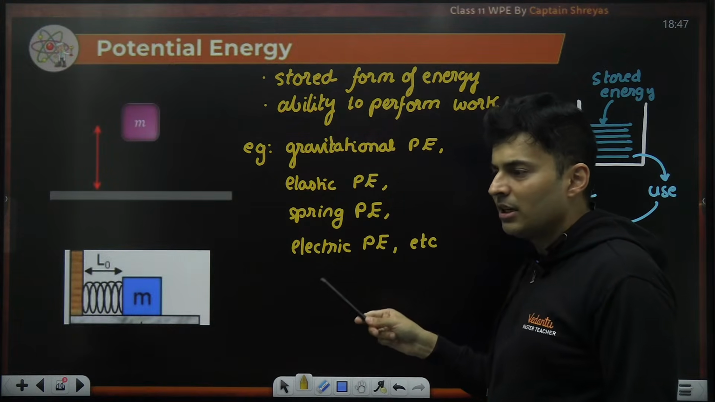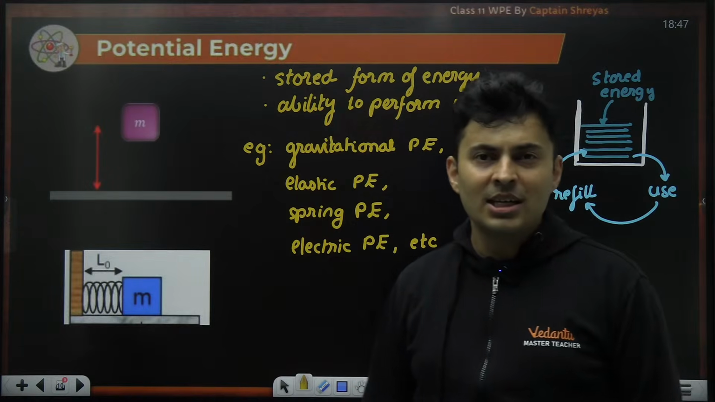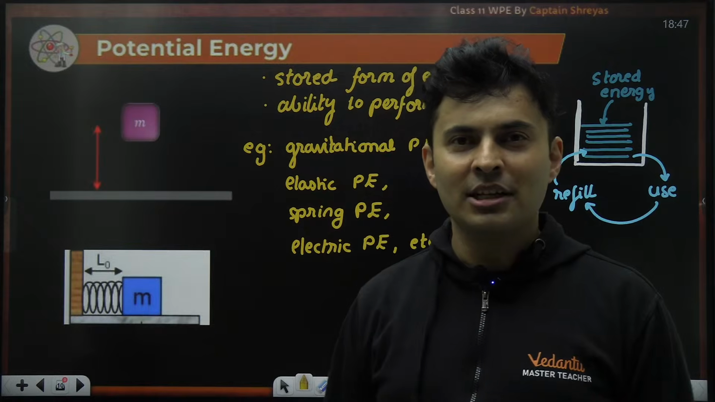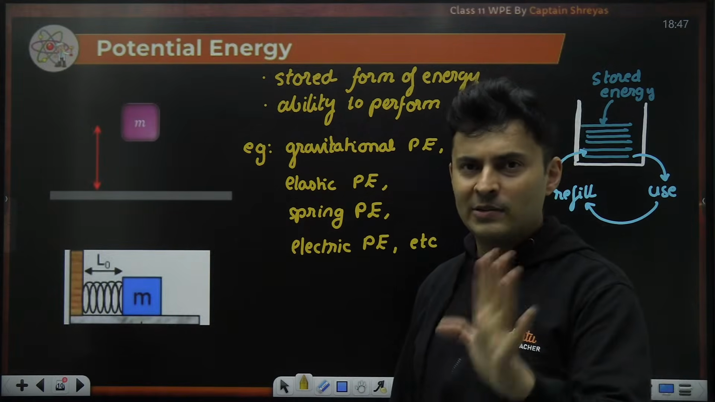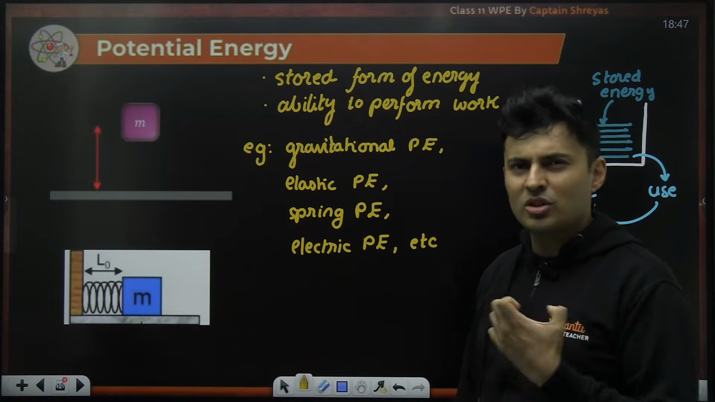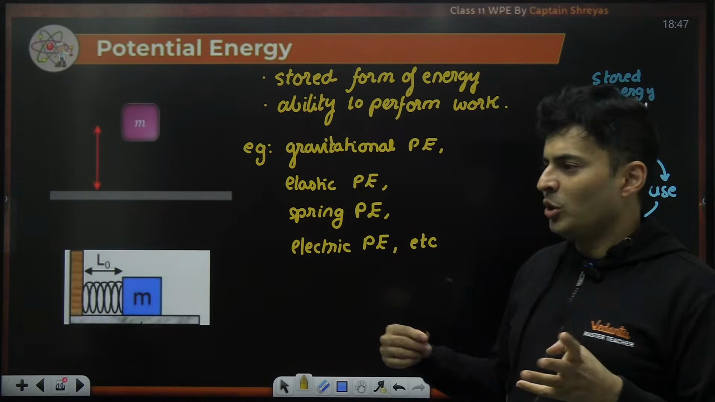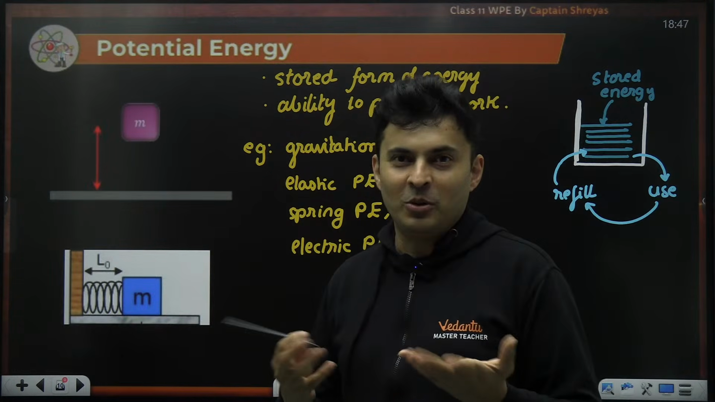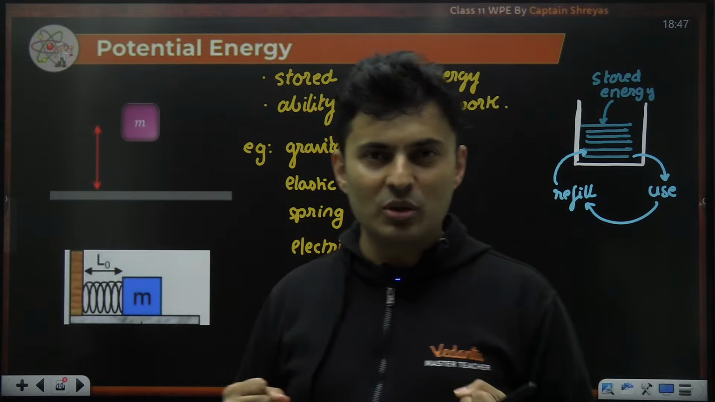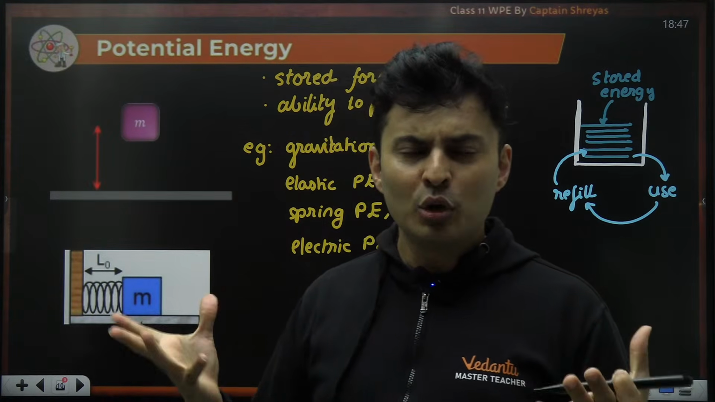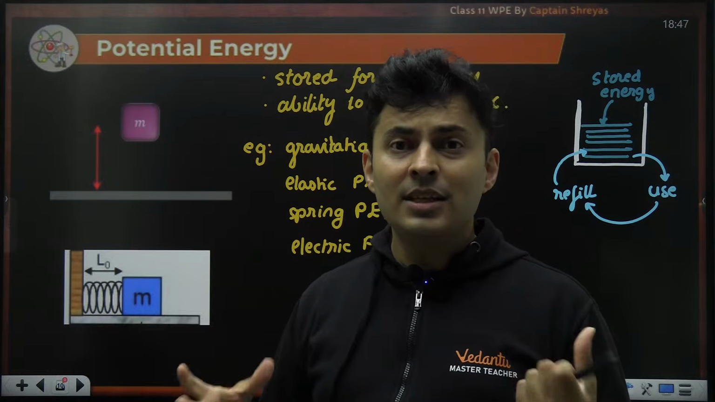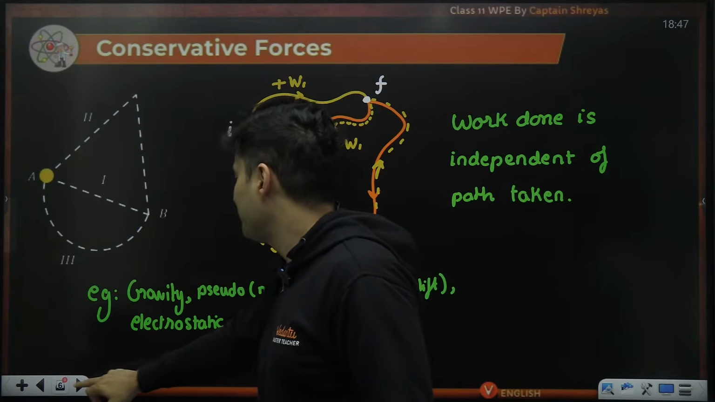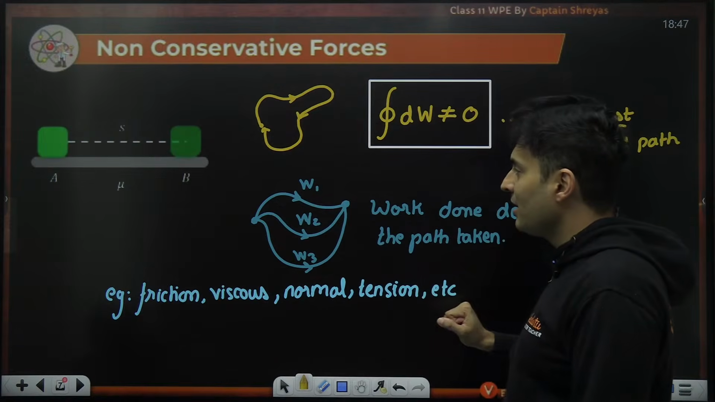You are not seeing the word frictional potential energy, viscous potential energy, normal potential energy, tension potential energy. No, never. It does not make sense. Can friction store energy? Like you do work against friction, it stored it, and when you went back, friction gave it back? No, never. Viscous force, can it store and give back the energy? Never. Normal, tension? Never. These forces are the villains. I just told you some time back that these forces are basically the villains.